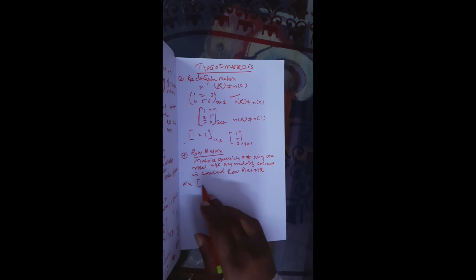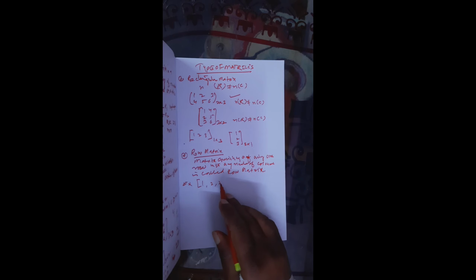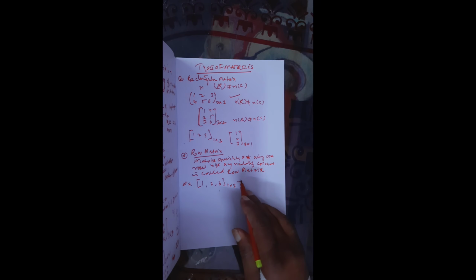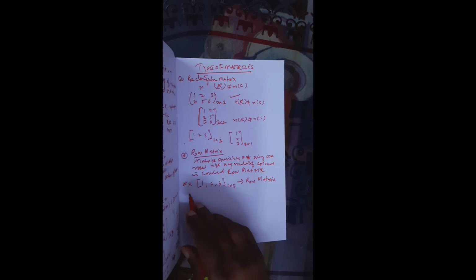Example, take here 1, 2, 3, only one row but 3 columns. Due to one row we can give the name row matrix. Now second example, A, B, C, D, E, only one row is there, 5 columns.